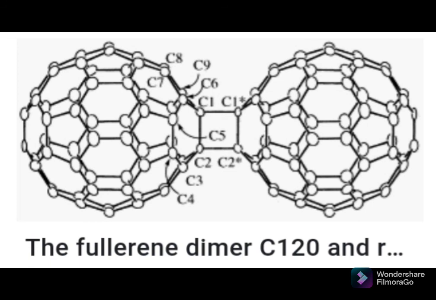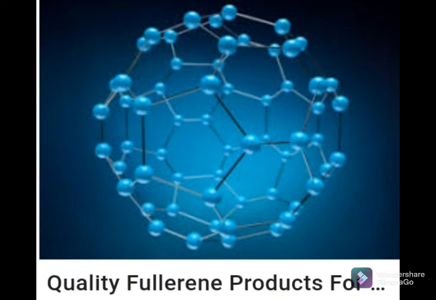Research is now going on to find if some compounds based on C60 can help in prevention of AIDS-causing viruses. So this is about fullerene. Still, research on fullerene is going on.